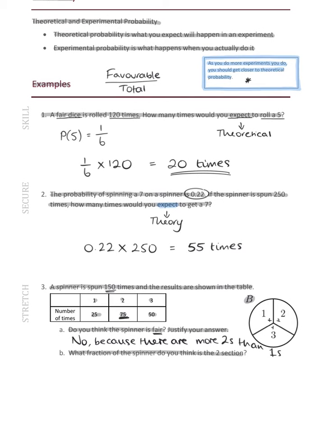Now, the 2 section gave us 75 out of 150 times that we spun it, so that's a half. So we would expect half of the spinner to be the 2 section, so it probably looks more like this. And then we've got 50 and 25, so it probably looks something like that. So it's not fair.